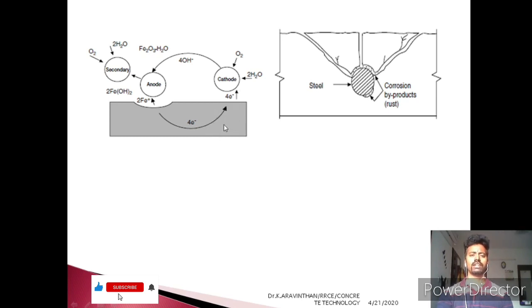The concrete ingredients. What happens due to the non-equilibrium of electrons? Some of the electrons pass from the anode to the cathode for balancing. Due to this balance, what happens at the cathode around the steel?